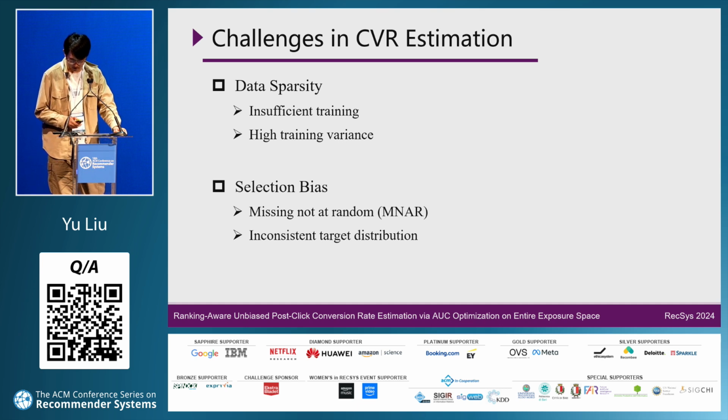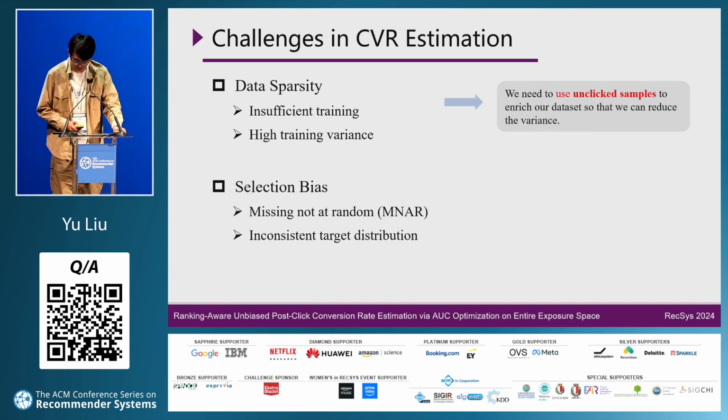Statistically, unclicked items are not randomly lost and may have a higher CVR, and clicked data do not necessarily have a higher CVR. Therefore, the data distribution in click space is different from that in the entire space due to the effect of the user's selection bias. Therefore, if we train the model directly in the click space without removing the bias, the optimal solution obtained is likely to be only a suboptimal solution for the entire exposure space.